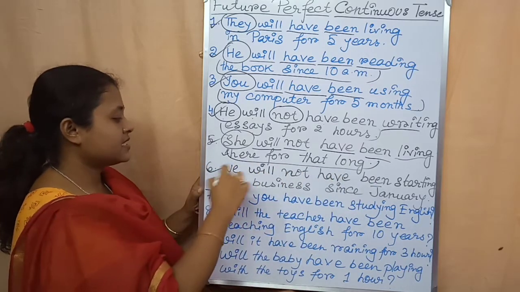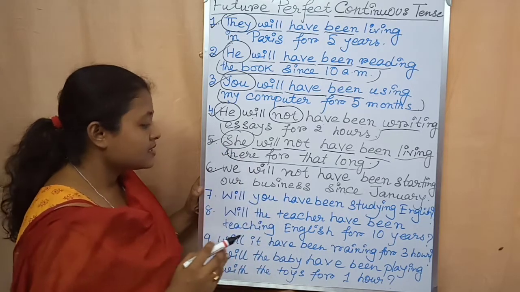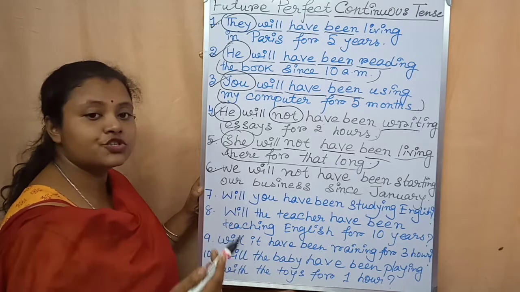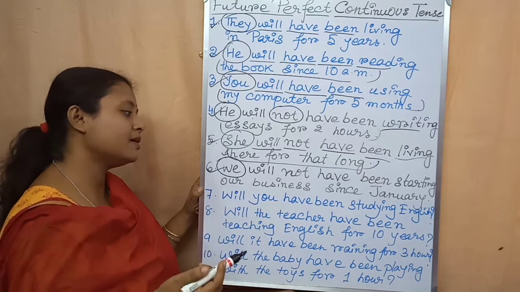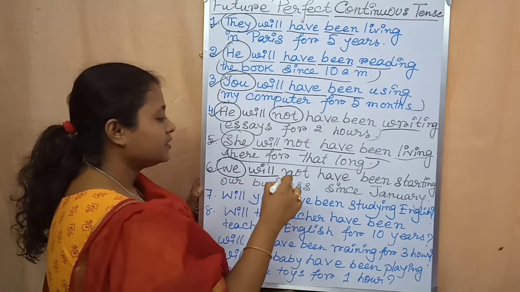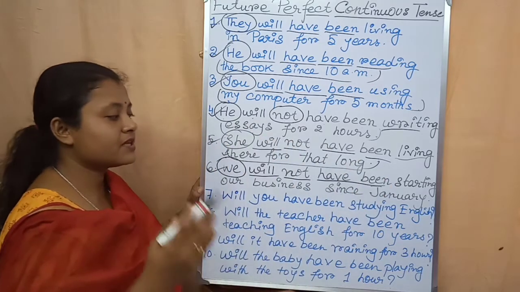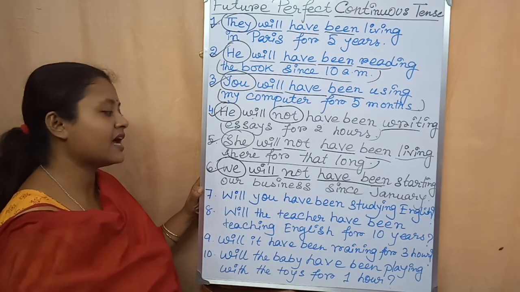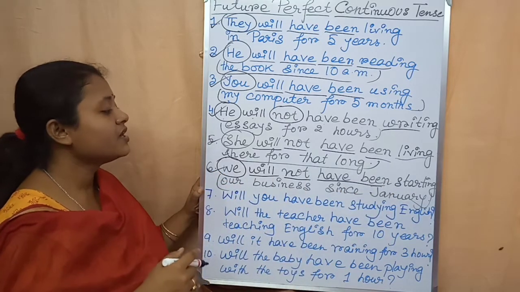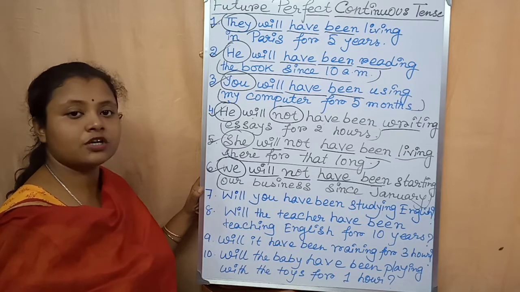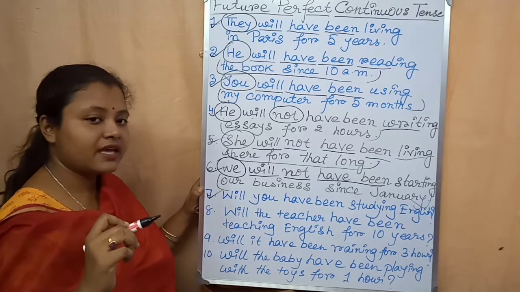Okay. Sixth example. We will not have been starting our business since January. So we, it is a first person plural number. After that will, then not. After that have been, then the present form start. After that ing, then the rest of the sentence. It is an example of negative sentence in future perfect continuous tense. Come to the seventh example.